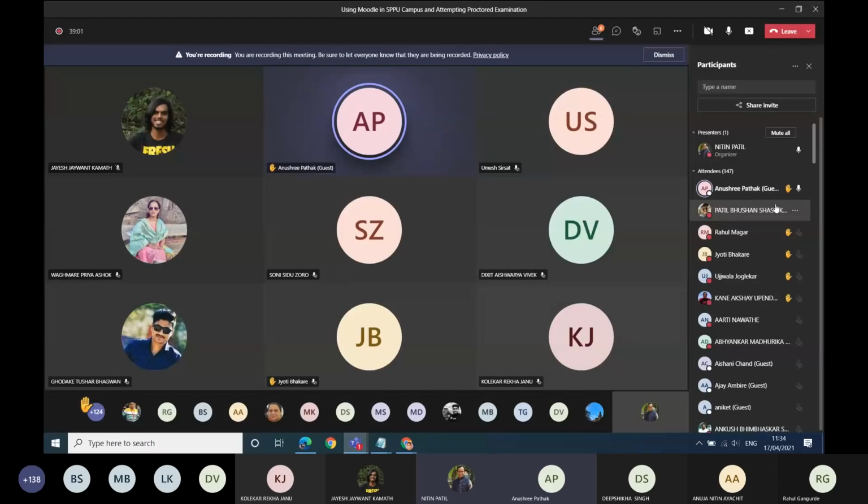Also, sir, am I still audible? Yes. On Moodle there are two options. We can either type our answers, because our question paper is basically descriptive. It needs descriptive answers. Yes, it's not MCQ based right now. Right now what I did was I showed you the MCQ pattern. So if it is descriptive, then you can type in. Don't switch off your camera. You can do whatever you wish.